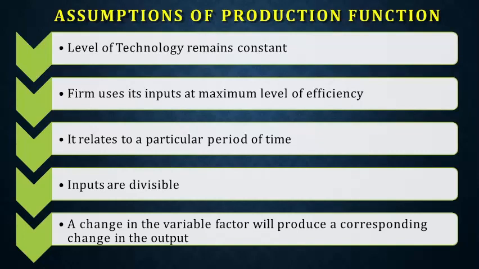So the production function has this relationship only if the level of technology remains constant. If the level of technology changes, sometimes the technology is so good that even the labor content will be very less. So just to take an example, you go to channels like Asianet, Surya, Mazhavil Manorama.